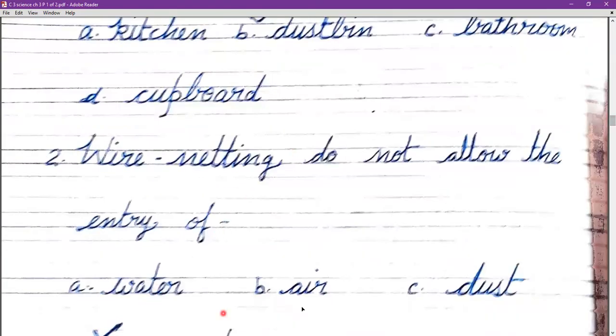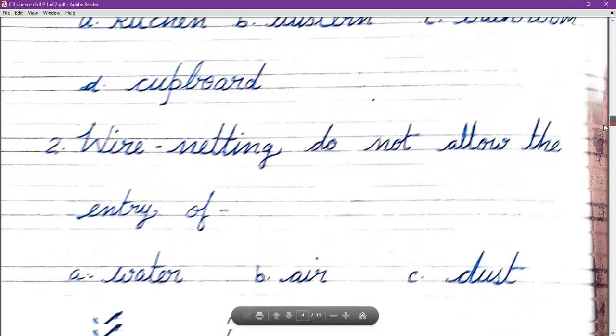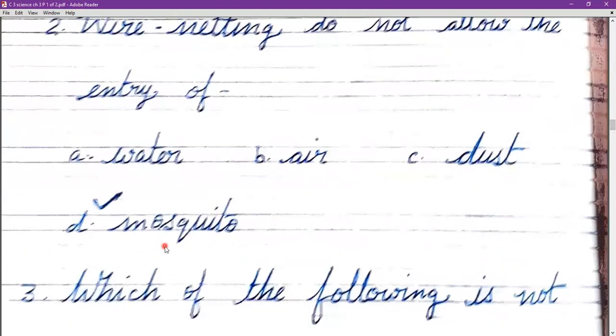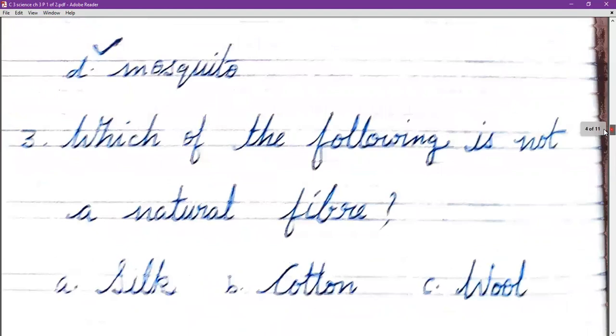Then, wire mesh does not allow the entry of water, air, dust, mosquitoes. So we use wire mesh on our windows and doors to protect our house from mosquitoes. So wire mesh does not allow the entry of mosquitoes. D option is right.